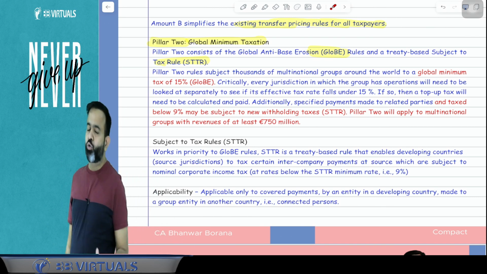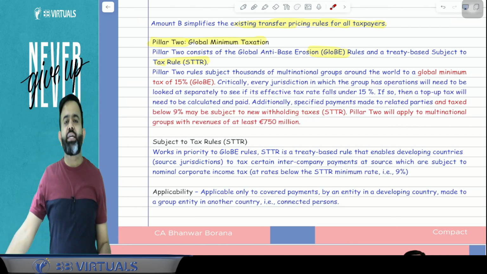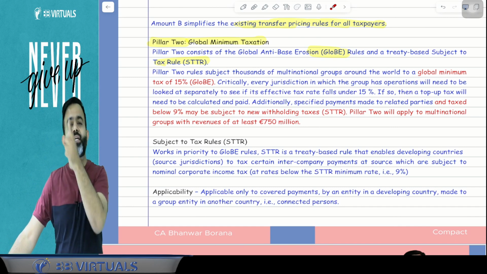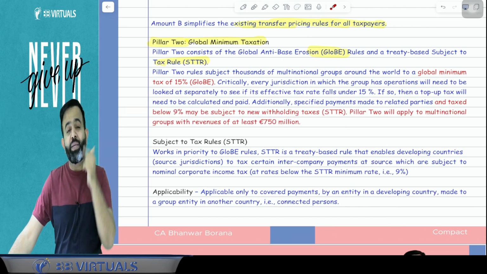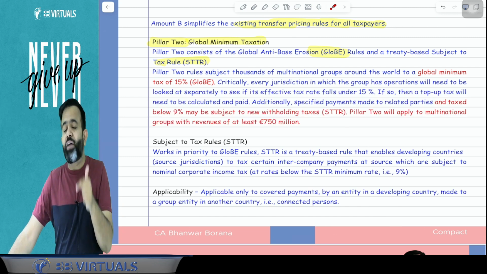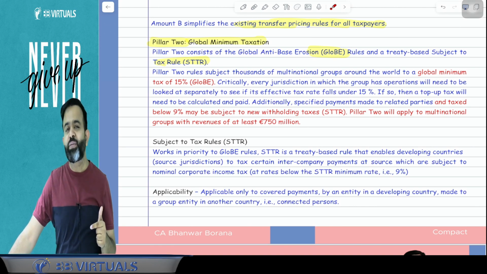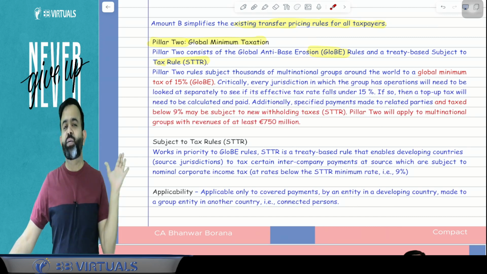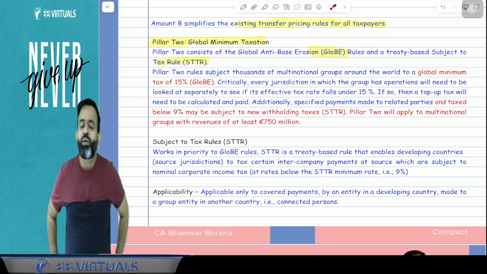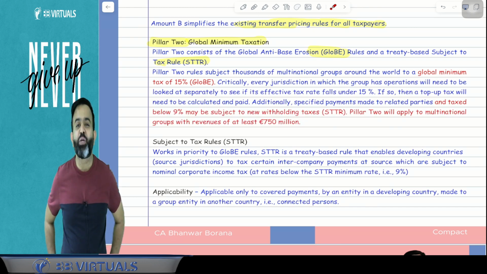There is one multinational group, and the multinational group's name is Unilever. Now Unilever is paying, suppose, 5% tax in Dubai. In Dubai, the tax rate is 5%. They are paying 5% tax in Dubai. That is less than the minimum effective tax rate of 15%. So here 10% will be the top-up tax that can be charged by the Dubai government. So the Dubai government may charge the 10% top-up tax. So that is called your GloBE rules.